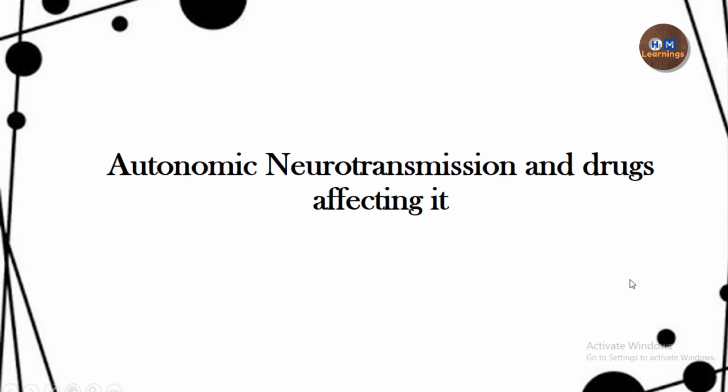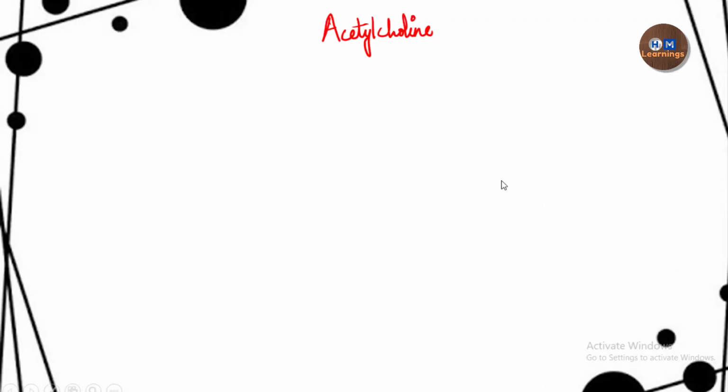Now you know that we have already finished with the anatomy of the autonomic nervous system. We have also finished the physiology of the autonomic nervous system, and now in this video we will talk about the autonomic neurotransmission. So in the previous video I have told you that at the autonomic junctions the neurotransmission which occurs is the chemical neurotransmission which occurs by the neurotransmitters. Now what are these neurotransmitters? We have already finished that also in the previous video. So please go and watch that video so that you can understand this video more clearly.